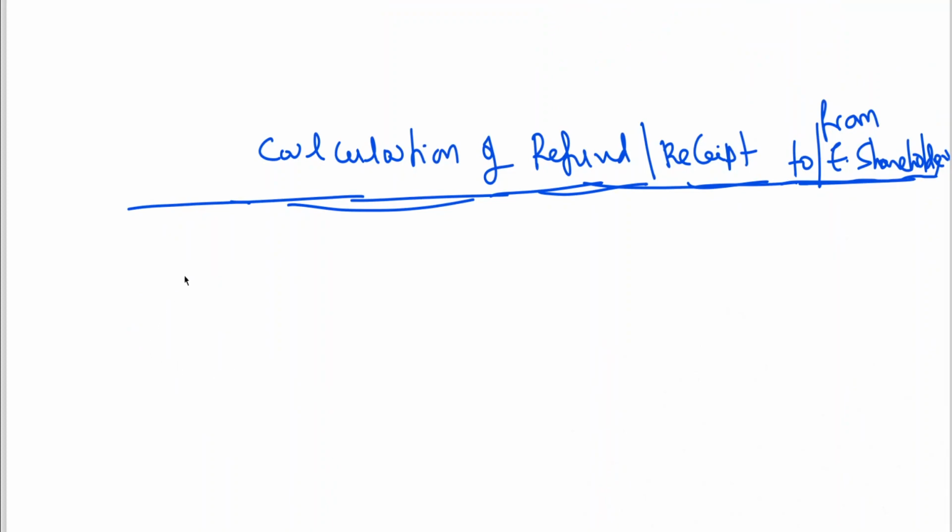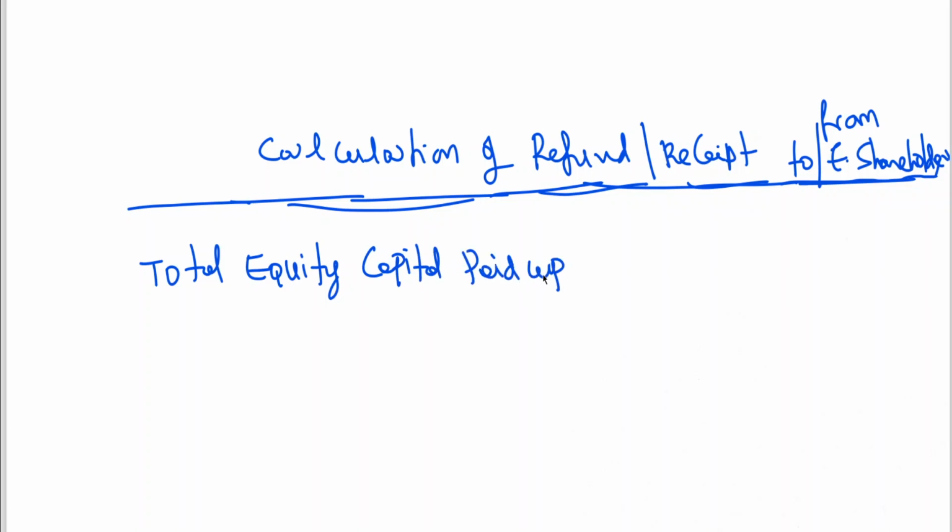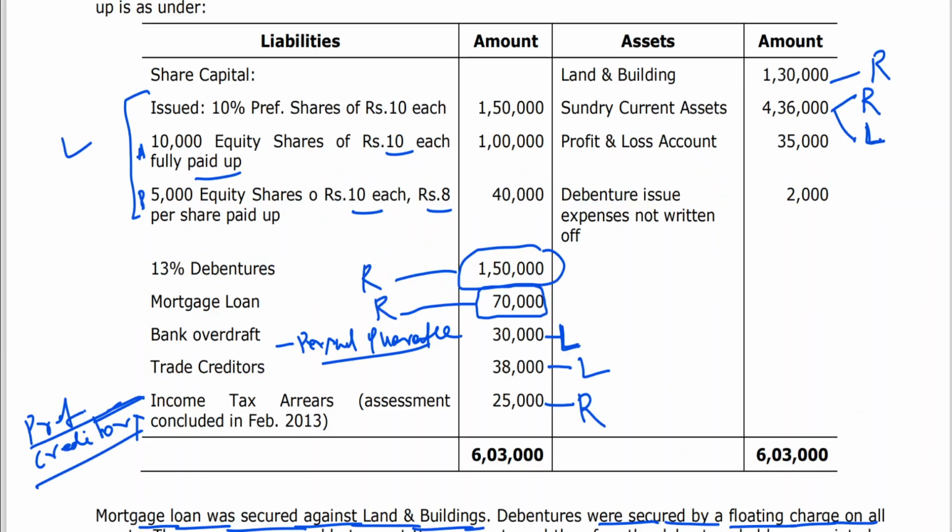So here what am I writing? Total equity capital paid up. What is total equity capital paid up? 1 lakh plus 40,000, no?